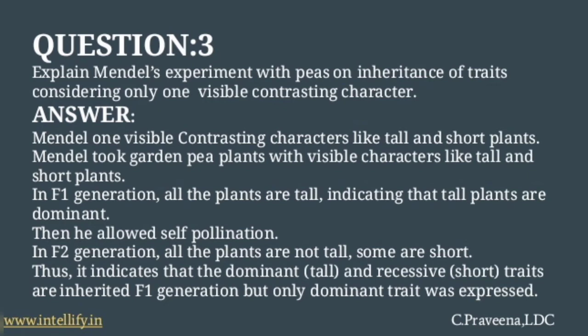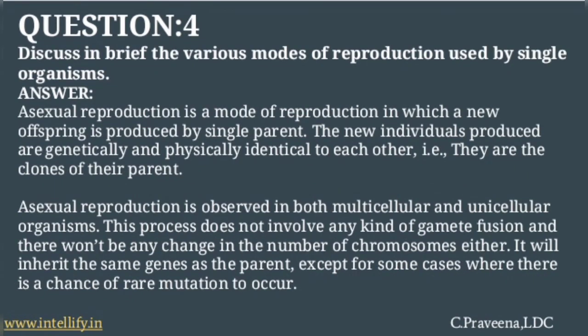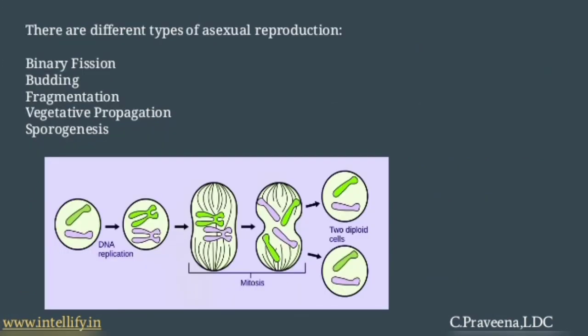The fourth question is, discuss in brief the various modes of reproduction used by single organisms. Asexual reproduction is a mode of reproduction in which a new offspring is produced by a single parent. The new individuals produced are genetically and physically identical to each other, which means they are clones of their parent. Asexual reproduction is observed in both multicellular and unicellular organisms. This process does not involve any kind of gamete fusion, and there is no change in the number of chromosomes. There are different types of asexual reproduction: binary fission, budding, fragmentation, vegetative propagation, and sporogenesis.